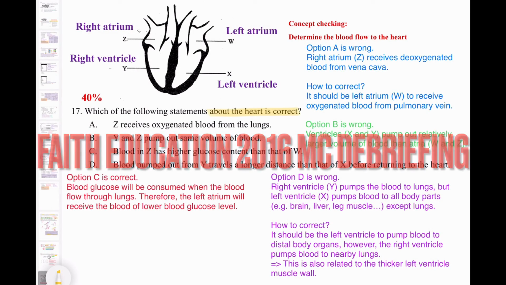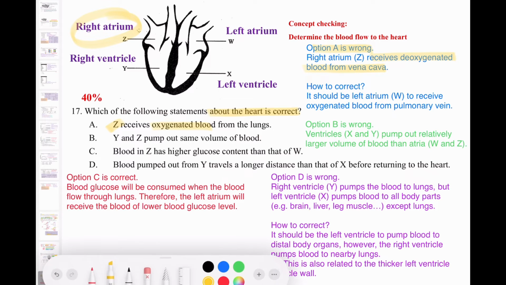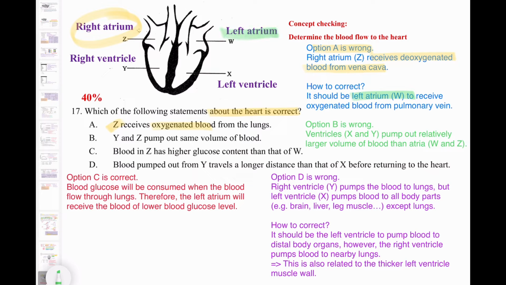Question 17: we shall use all the structure of the heart. So let's see which of the following statements about the heart is correct. Option A is talking about the Z chamber, the right atrium, which will receive oxygenated blood from the lungs. Actually, it's a wrong statement, because the right atrium should receive the deoxygenated blood from the vena cava. So if we would like to correct this statement, it should be the left atrium that receives the oxygenated blood from the pulmonary vein.